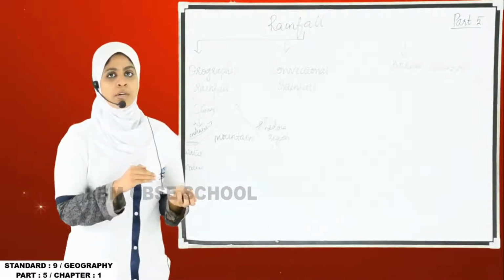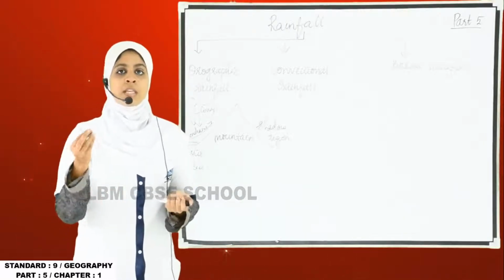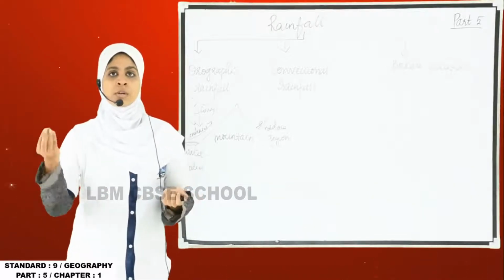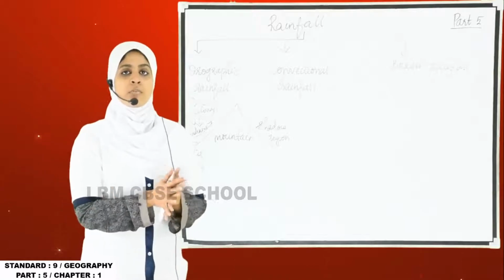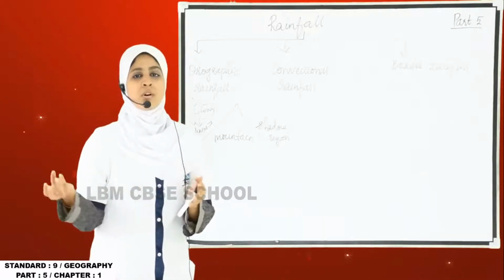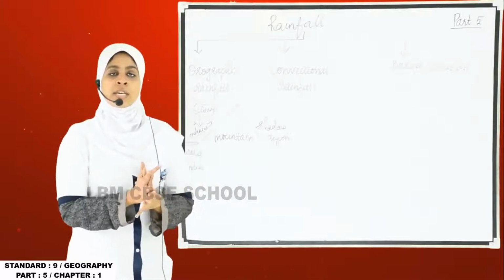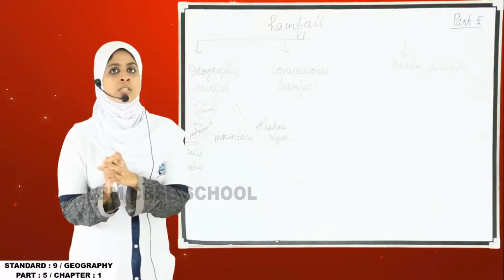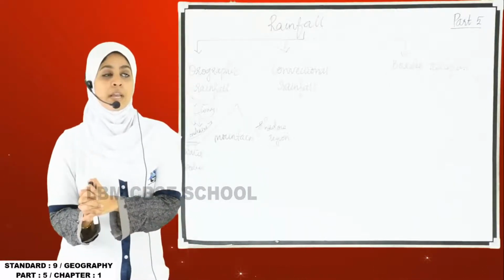When the water vapor rises after evaporation, it condenses and cools to form clouds, and the clouds could not resist the gravitational pull of the earth, and they come back to the earth in the form of water droplets, snowfall or hailstones. This process is known as precipitation, and precipitation is of three types: rainfall, snowfall and hailstones.